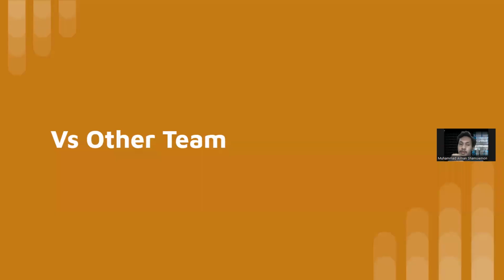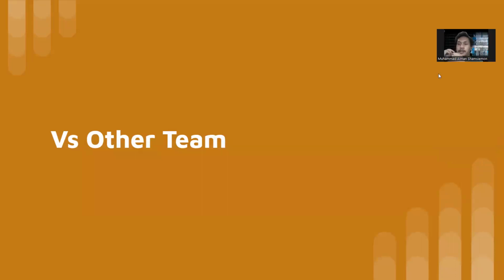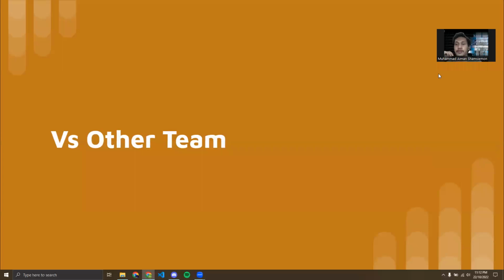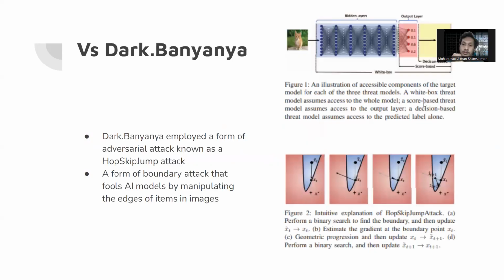And here, what happens in this section is that I take up an adversarial attack created by another team, and compare it to the defense that I employ in this project. So here we are comparing against the Dark.Banana project attack. Dark.Banana employ a form of adversarial attack known as the HopSkipJump attack.